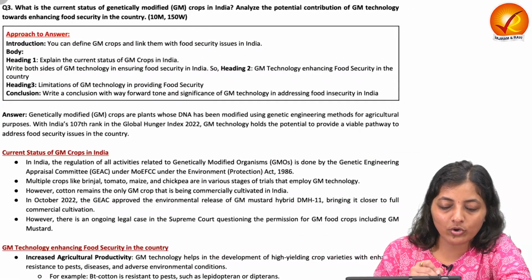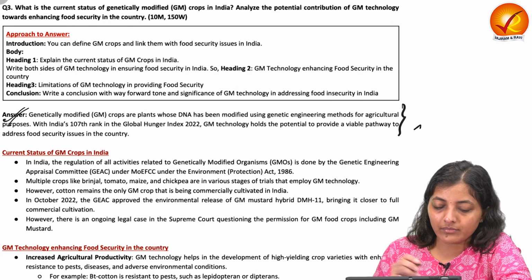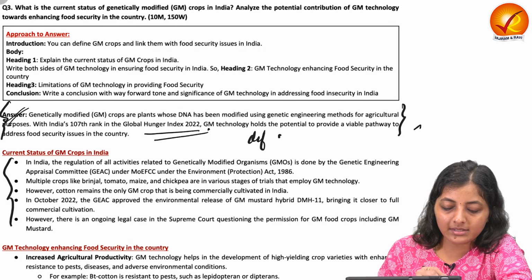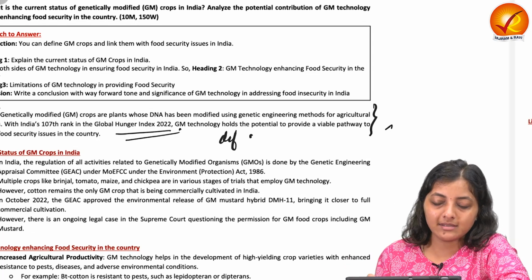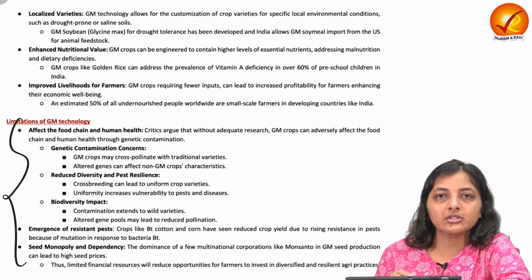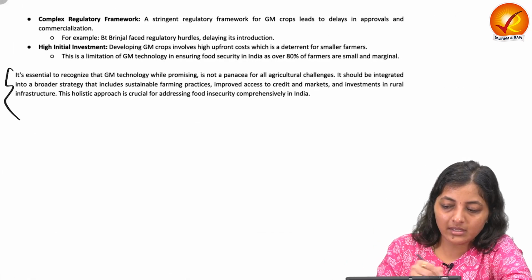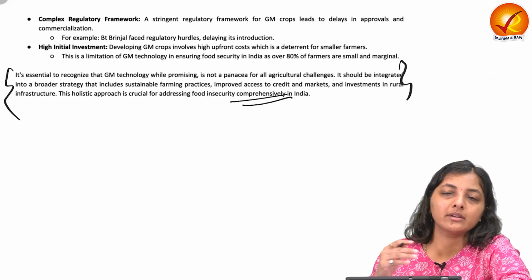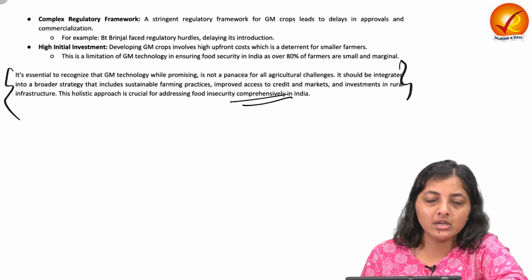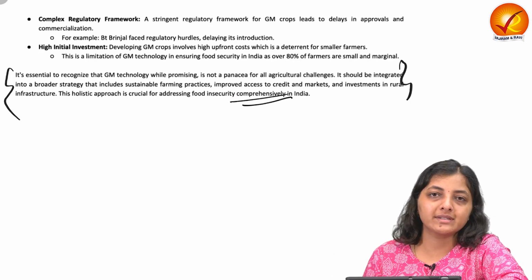Now let's see the model answer. GM definition and some data, current status, how it enhances the food security, and the limitations of the GM technology. Finally, the conclusion that what is required is a holistic approach to enhance the food security aspects in India.